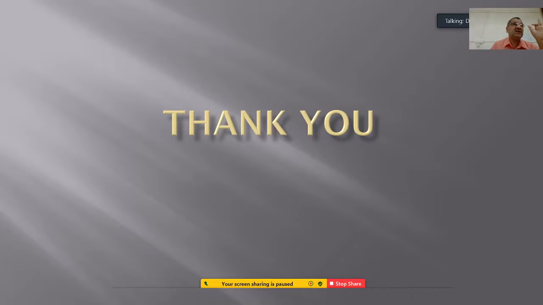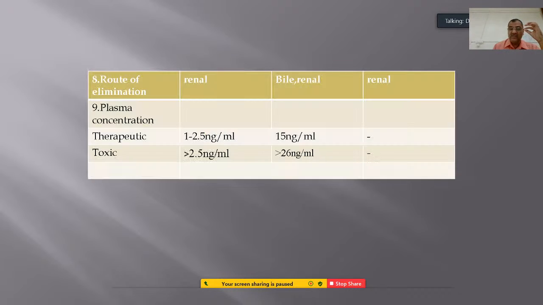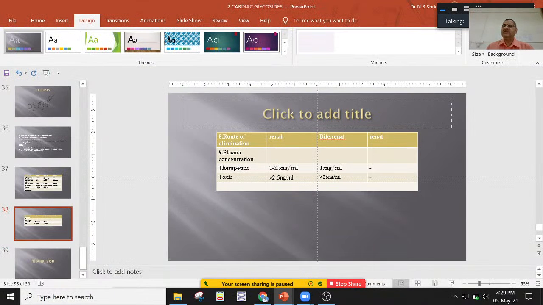So that's about the cardiac glycosides, covered very fast, because the drugs acting on the heart are used only in case of dogs and very rarely in cattle. Hence, please see the basic mechanisms of action of all these three drugs, and also the toxicity aspect, a little bit about the dose, and ultimately the toxic property of these drugs. So with this we will complete the 2 days class.